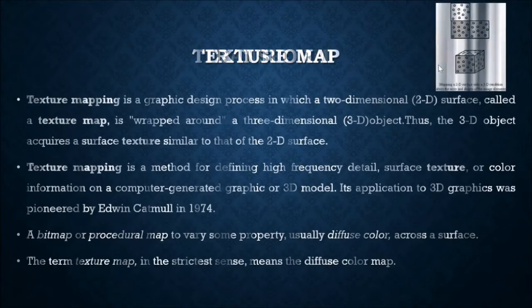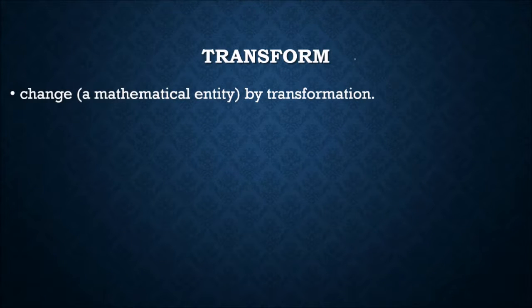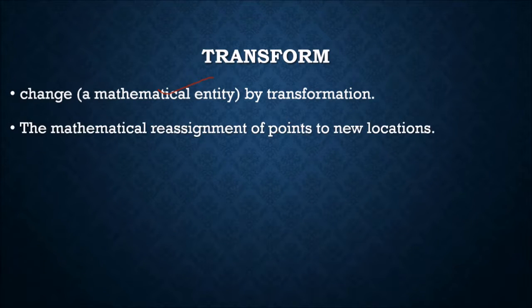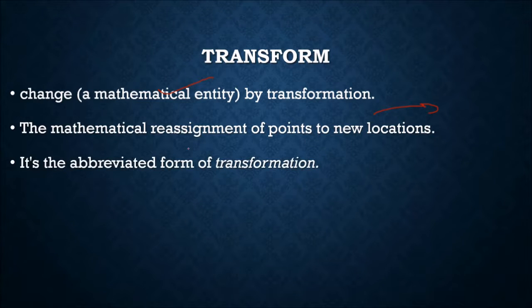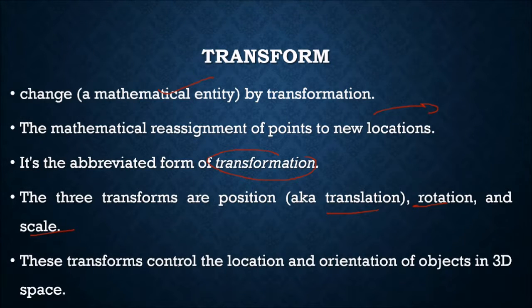Let me show you the diagram also. So this is mapping of a 2D surface onto a 3D. See, this is a 3D. This alters the size and shape of the image elements. This is wrapped on this 3D object. What is a transform? Any change by certain transformation using certain mathematical entity. So mathematical reassignment of points to a newer location, also known as transformation. So we have translation, rotation and scale. These are the transforms. These transforms control the location and orientation of the object in 3D space.